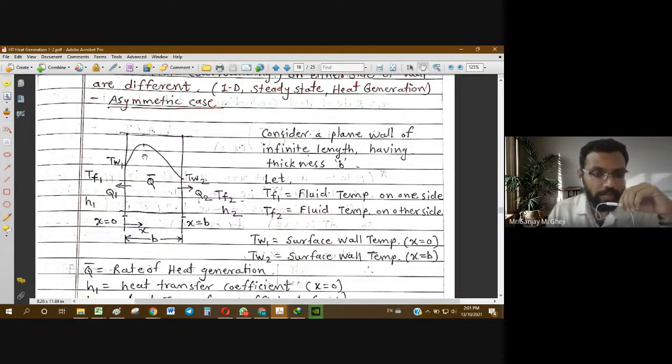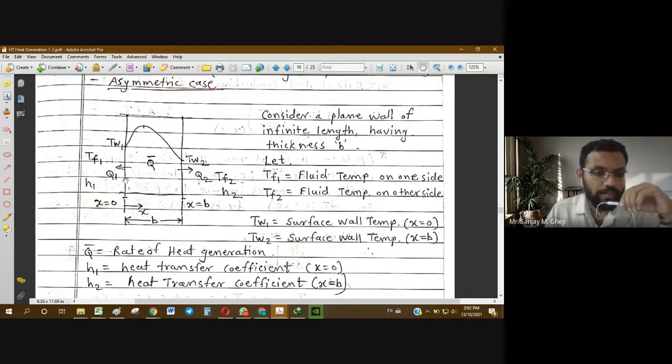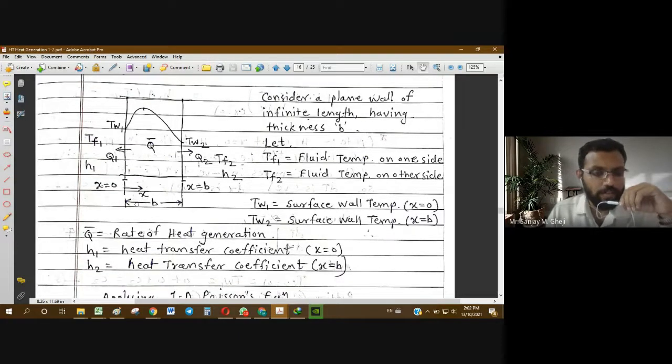The maximum temperature will be inside the wall, and as we move from the inner region to the left face, the temperature decreases. So the temperature difference in the left direction will be negative, but the distance x is also decreasing in the left direction, so that is also negative.